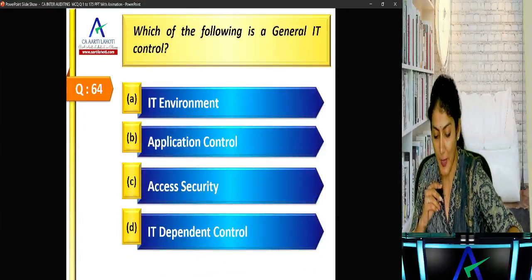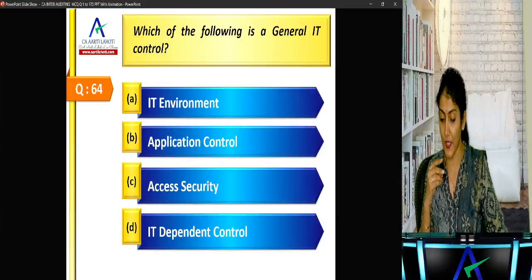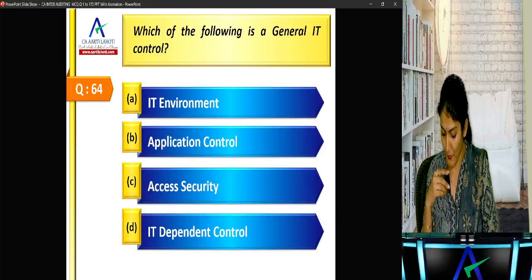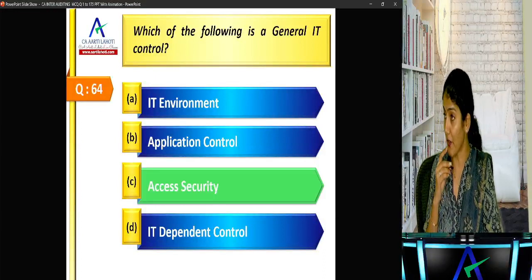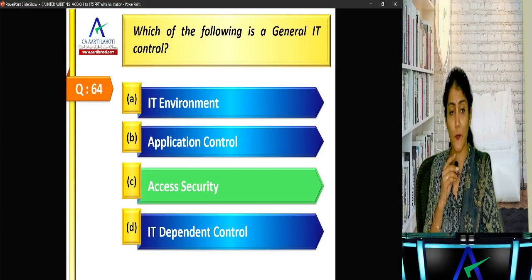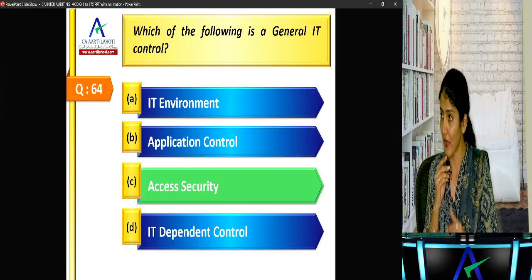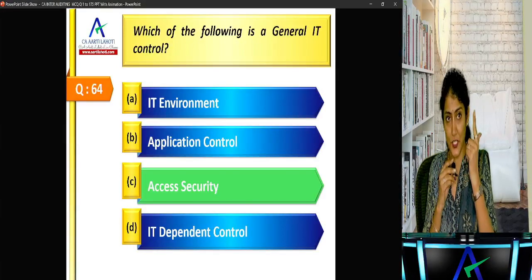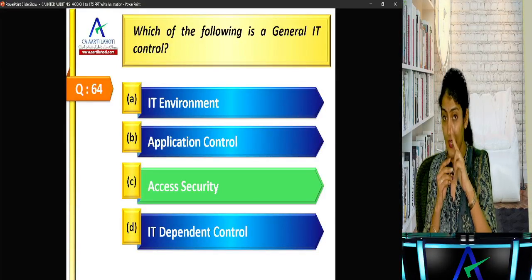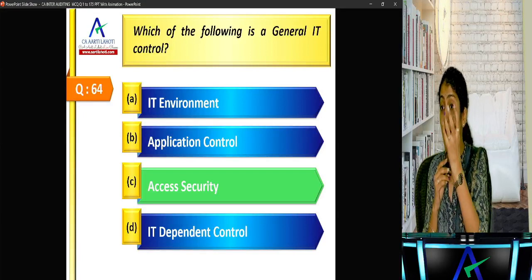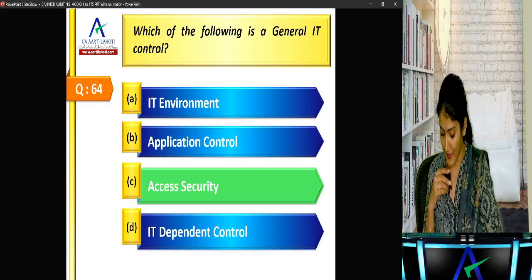Which of the following is a general IT control? IT environment, application control, access security, or the IT dependent control, right? So obviously the access security control. Yesterday, what were the four types of general IT controls we had seen? Data center and network operations, program change, access security, and application system acquisition, development, and maintenance control.